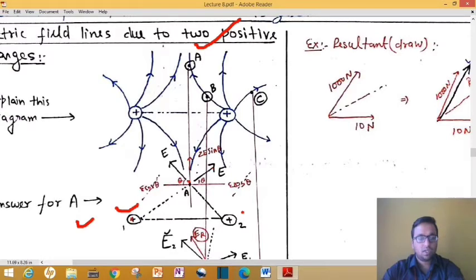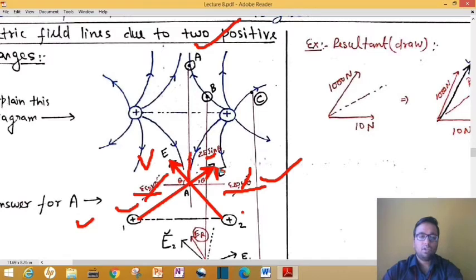Now think, your first charge will apply an electric field toward this arrow. At this point the electric field direction will be as shown by this arrow, and due to this second charge the electric field will be along this arrow. The first arrow will have an E cos theta component, as you can see. The second arrow will also have an E cos theta component, and both will cancel out. The net electric field is in the vertical direction.